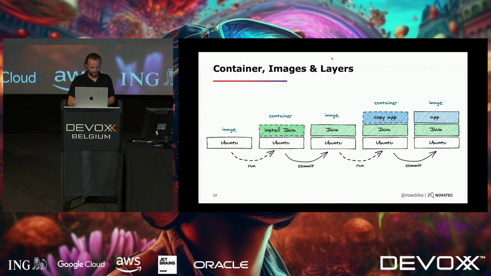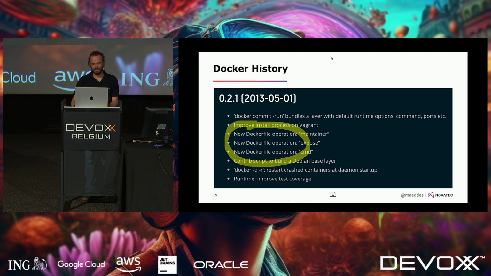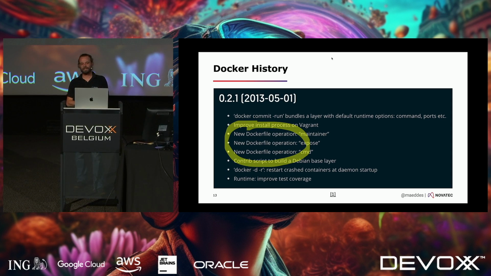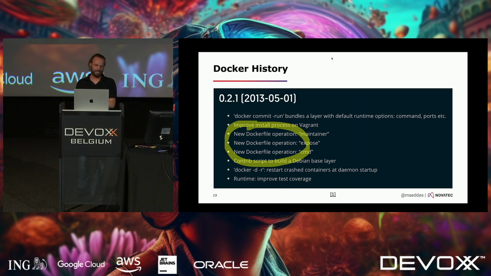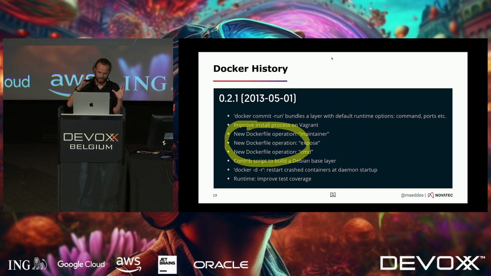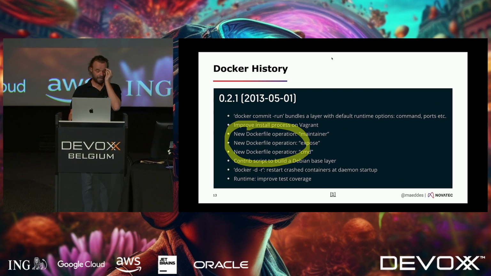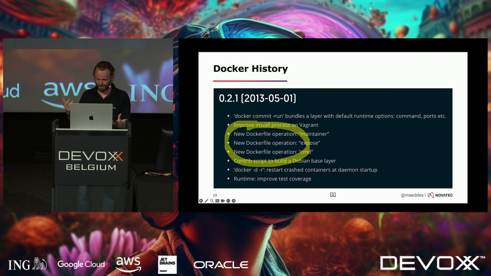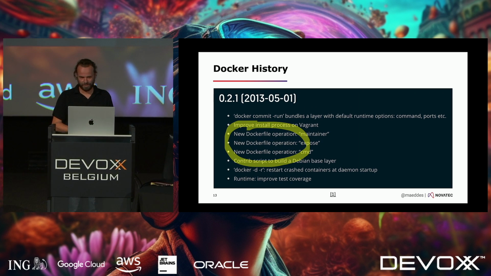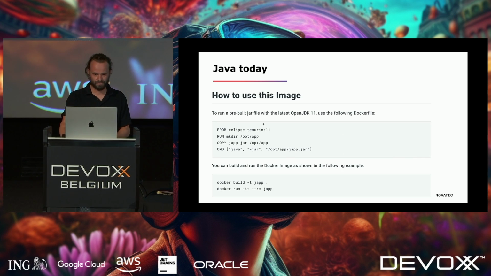In the very beginning, this is also how containers got built. So you would basically run a container, then add a new layer on top, then commit into a new image, then run it again, and commit again, and so on. So this was probably a very painful process. And that's when Docker decided, I think this was in May 2013, and it came out in March 2013. So that was the first entry when the term Dockerfile appeared. And this has basically been in use ever since.